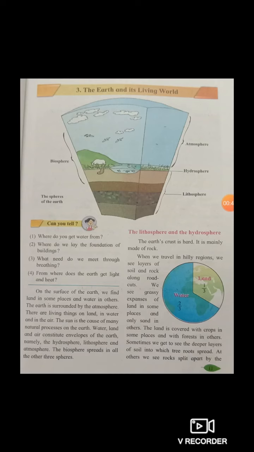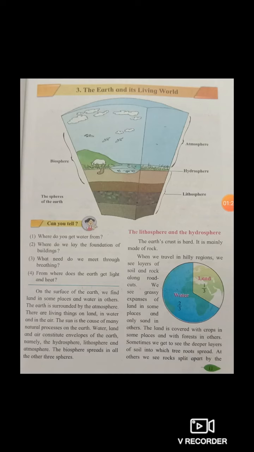From where does the earth get light and heat? We have learnt it. So from where does earth get light and heat? Correct, from the sun. So you can write the answers with pencils in your textbook. Now if we see, on the surface of the earth we find land. Also we find water in the other remaining area. And our earth's surface is surrounded by air. Okay, so we find living things on land, in water and in the air.